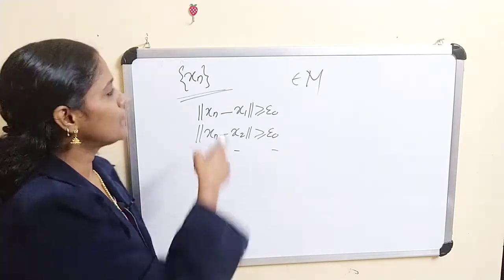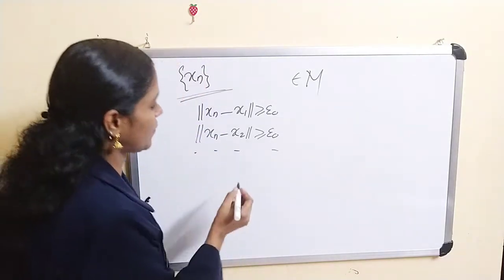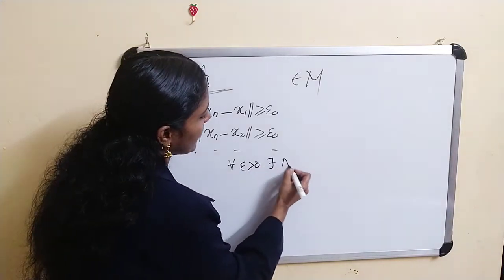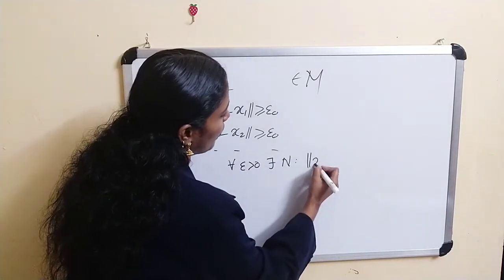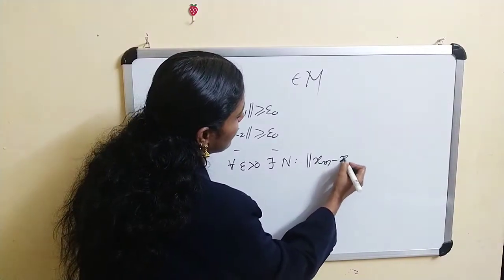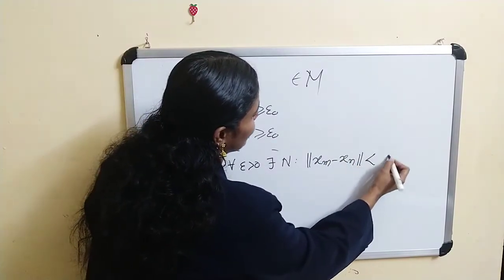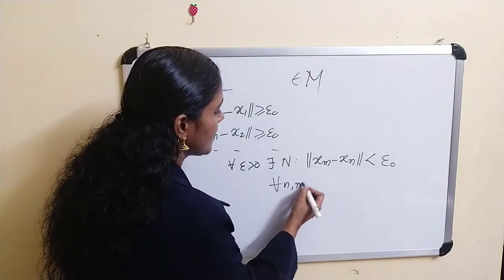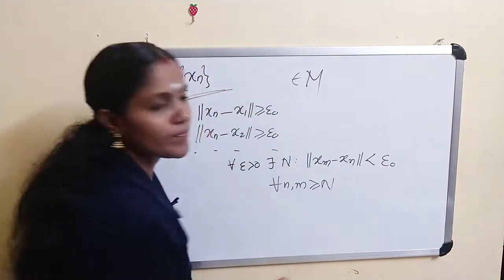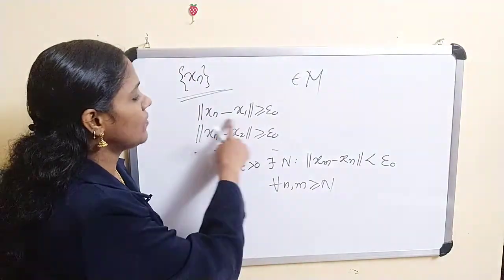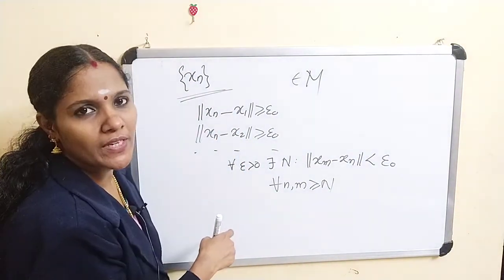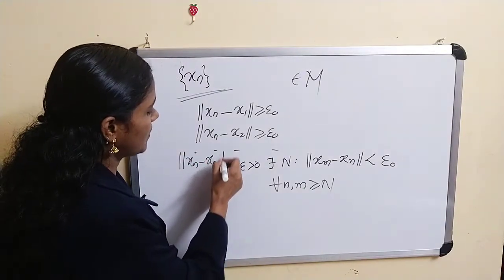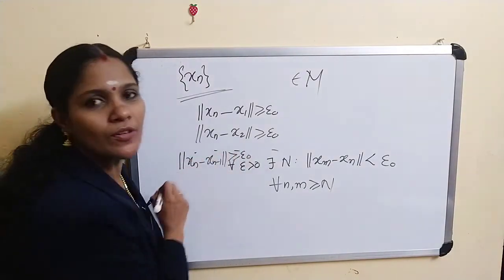Why? If this sequence has a Cauchy subsequence, then for every epsilon greater than 0, there exists an N such that norm of xm minus xn must be less than epsilon naught for every n, m greater than or equal to N. But here we have these conditions: norm of xn minus x(n-1) is greater than or equal to epsilon naught.